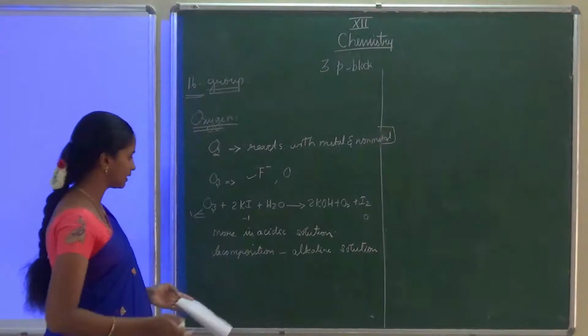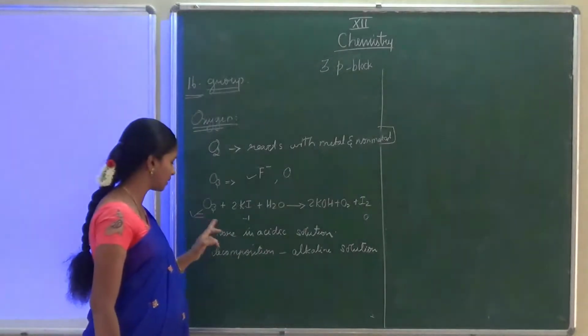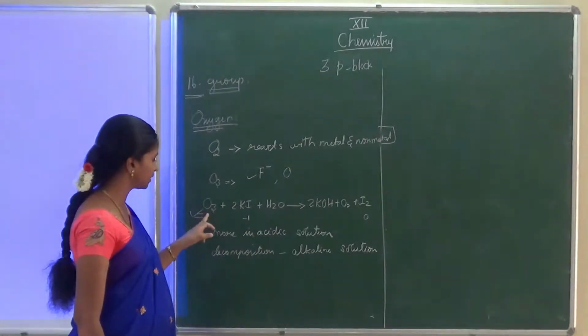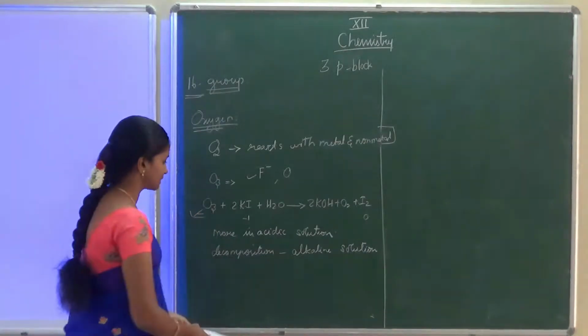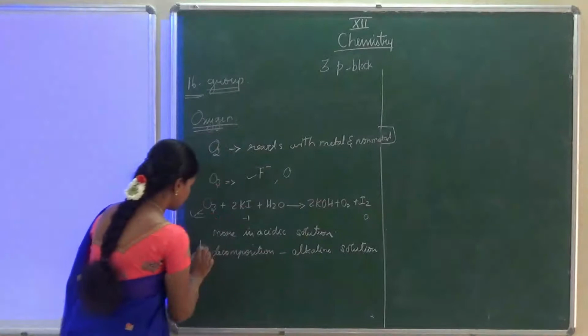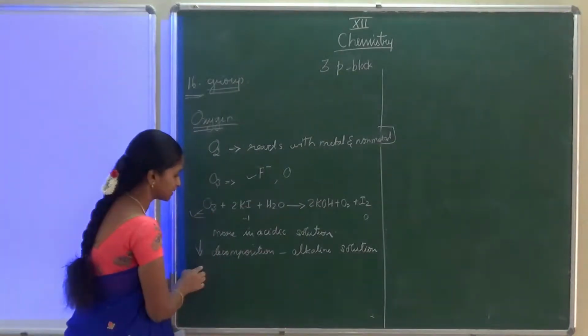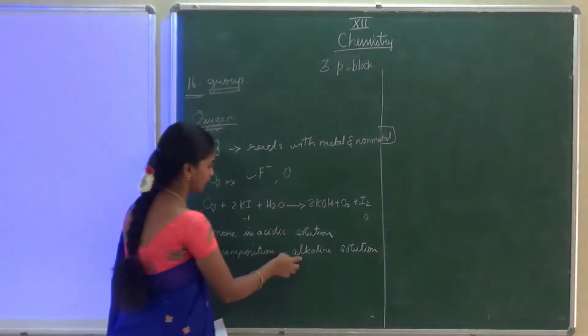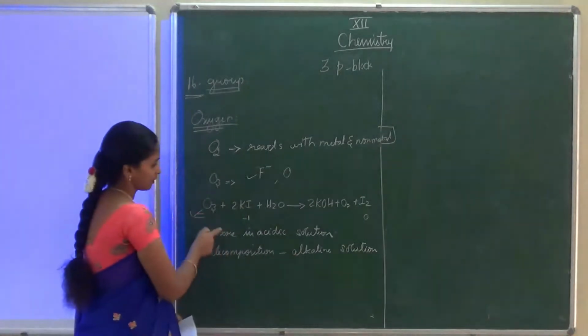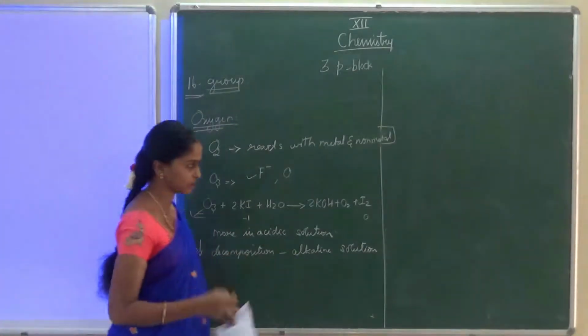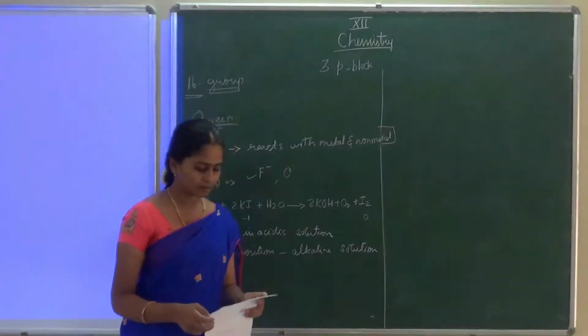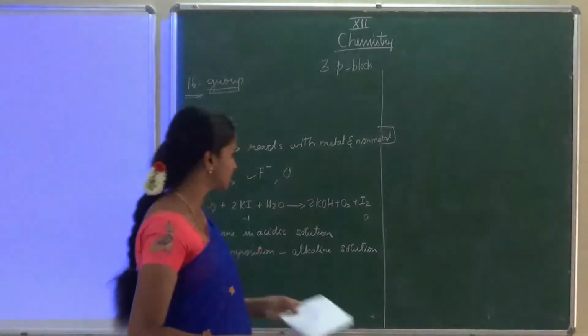O3 will decompose as O2 and O. Such decomposition will decrease. It shows a sharp decrease in the decomposition in alkaline solution. The oxidizing character is more in acidic solution. One more question.